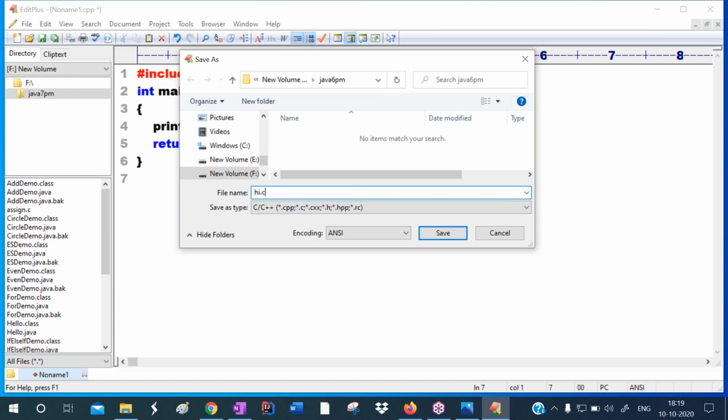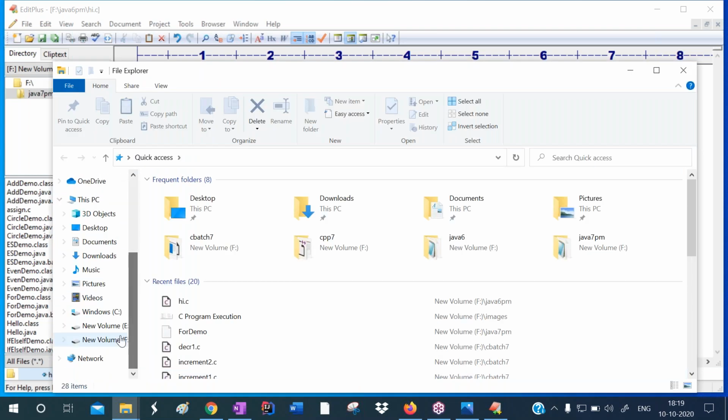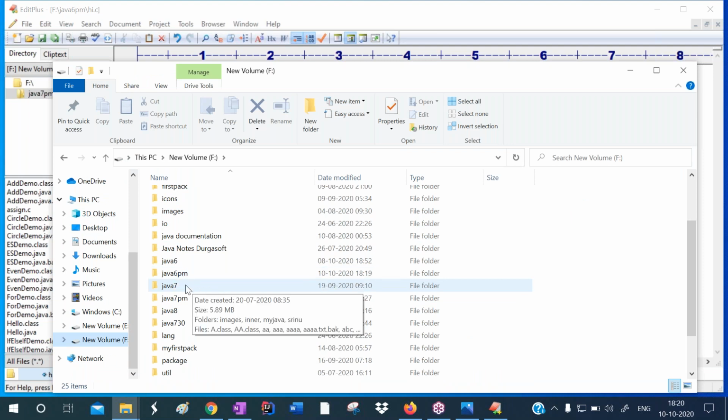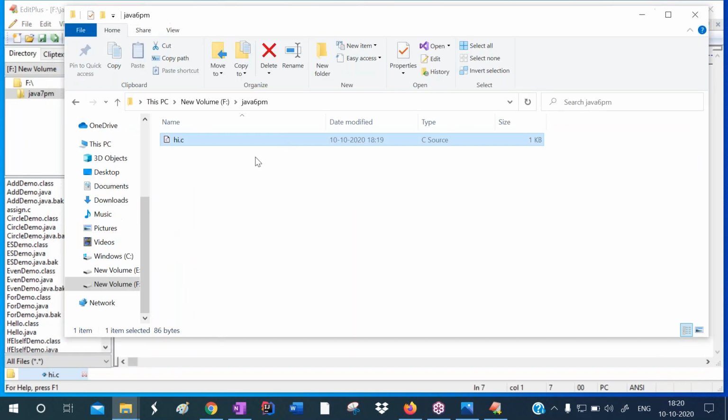Now observe where it is saved, in the F drive, in the folder Java 6 PM. This is called the source code file, a C language source code file.